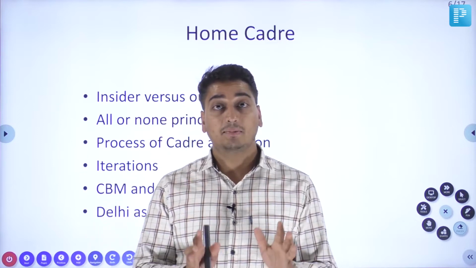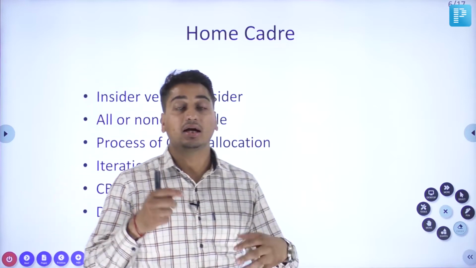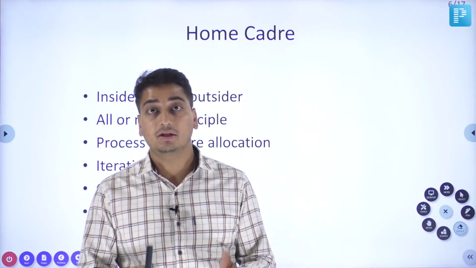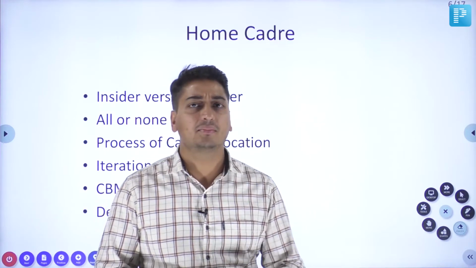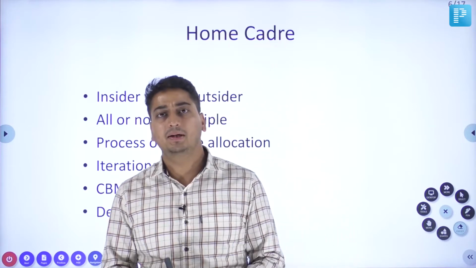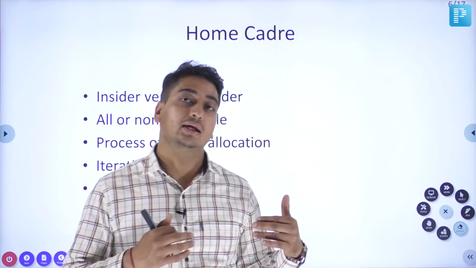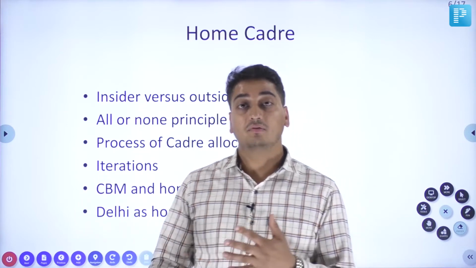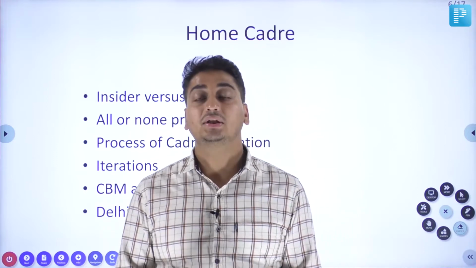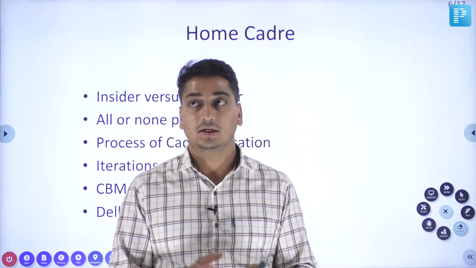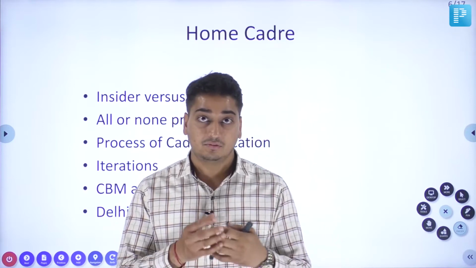In this, luck plays a big role. Generally, it is said that home cadre is a kind of all and none principle. It is very much possible that you get a rather bad rank and you still get your home cadre. For example, recently in 2020, Subhankar Bala, even though he got a rank in the 70s, was able to get West Bengal, his home cadre, during cadre allocation. However, the opposite can also happen. You get a very good rank, say for example rank 2, yet she was not able to get the cadre of her choice.